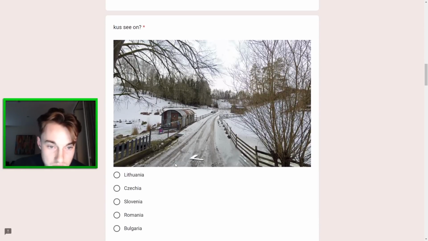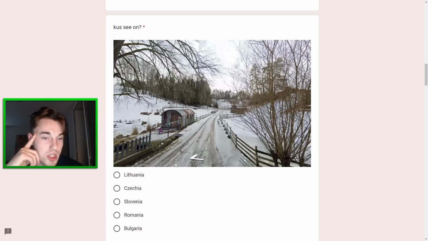Next one here, winter coverage. Lithuania, Czechia, Slovenia, Romania, Bulgaria. This probably felt most Romanian to me, but I could even see a really weird kind of hilly Lithuania or something like that here. Czech and Slovakia, all options as well.